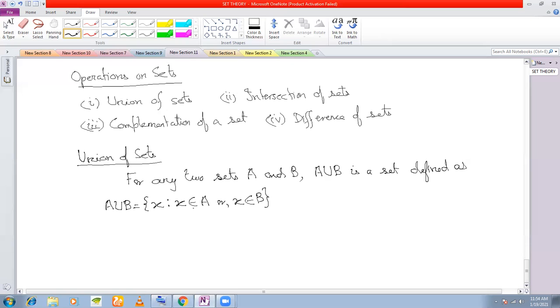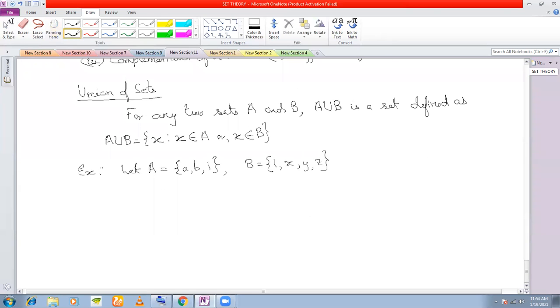Okay. So a very simple example of A union B is how to find out A union B. Suppose I take the set A as A, B, 1 and I take the set B as 1, X, Y, Z. Then what should be the union of these two sets? Therefore, A union B is equal to A, B, 1, X, Y, Z. This is what your A union B is.